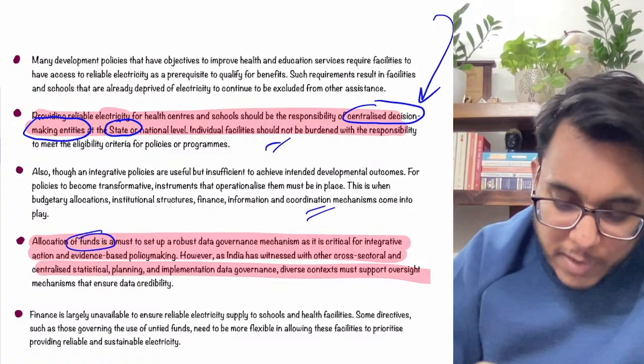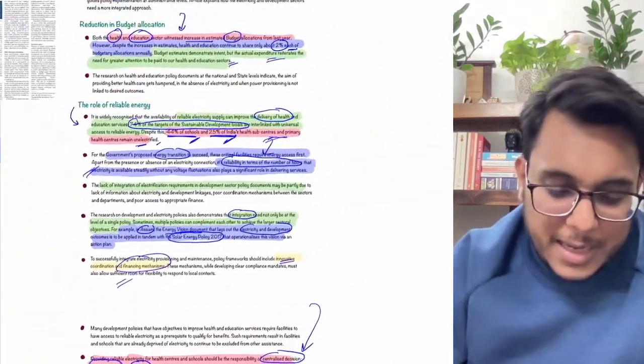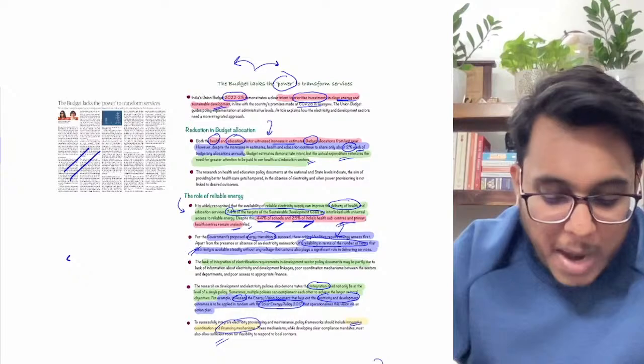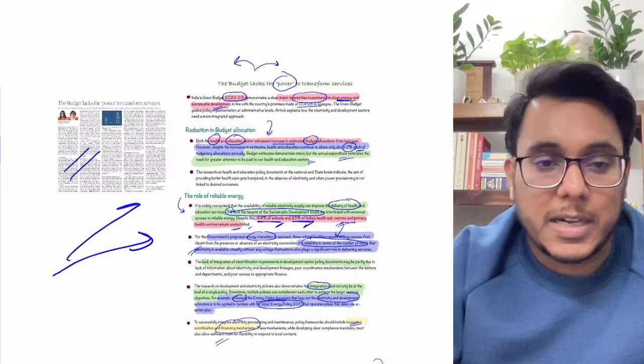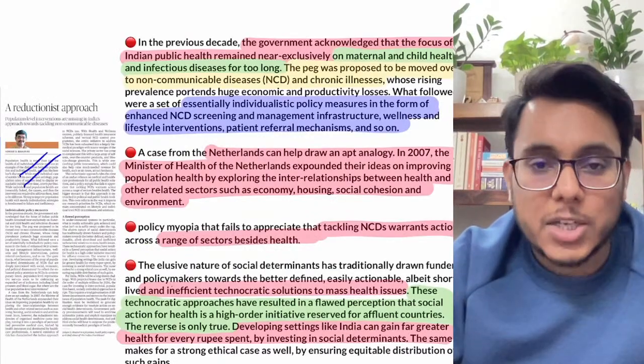After that, the allocation of fund is very much crucial for such kind of thing. Okay, so this is, guys, the article which is talking about how power happens to be a very important facilitator for development. This is all about this particular article. Now we'll move to the next article, a reductionist approach.